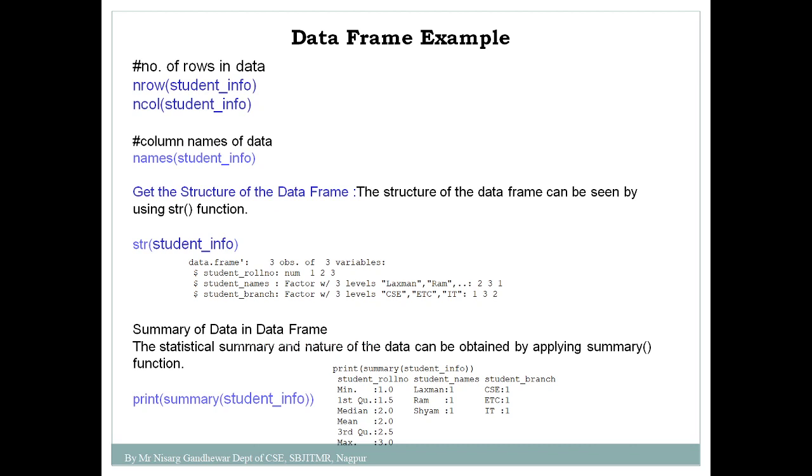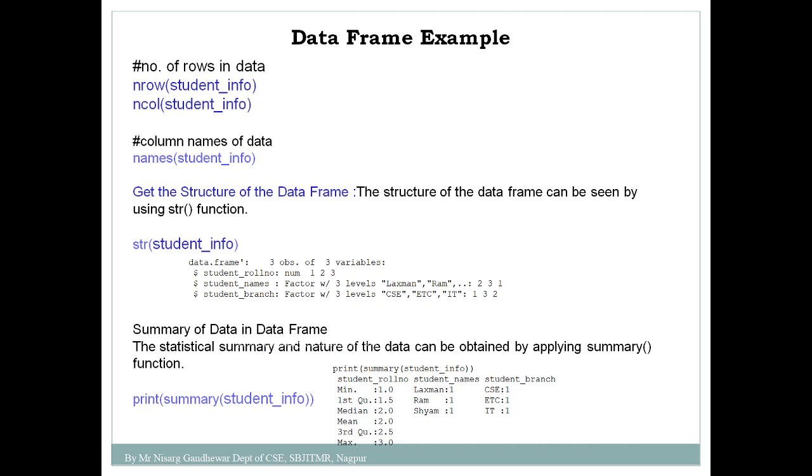Then suppose you want to know how many columns are there in my data frame. This is also possible by using the ncol function, where you need to provide the data frame variable. So by using these two, nrow and ncol, you can get the number of rows present in the data frame and the number of columns present in the data frame.